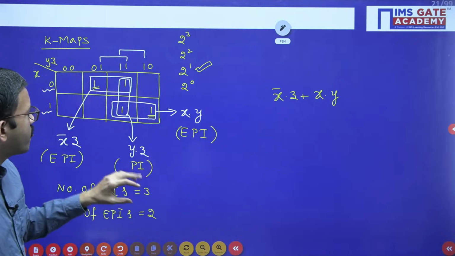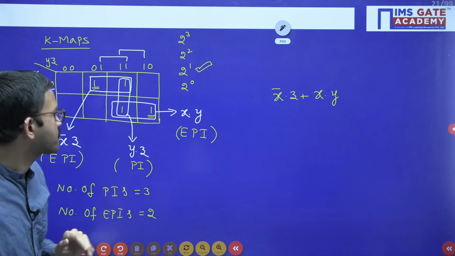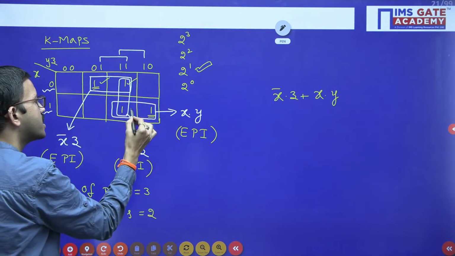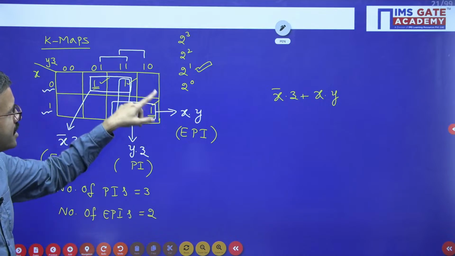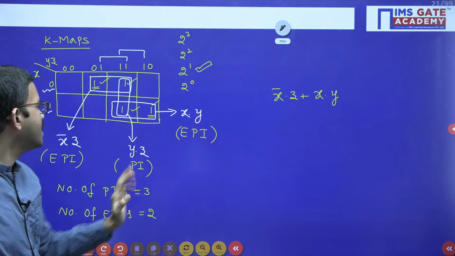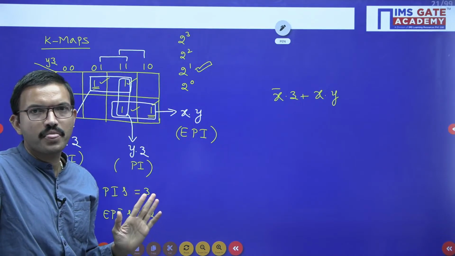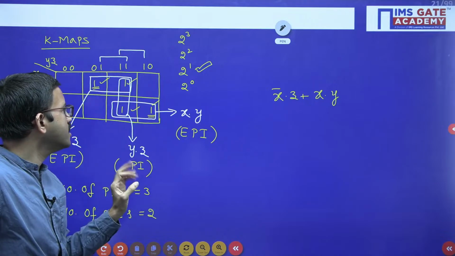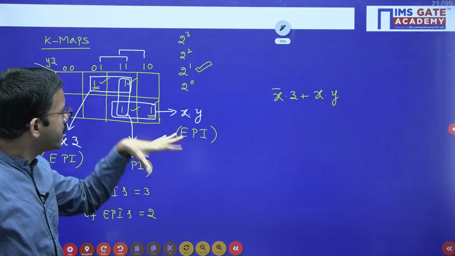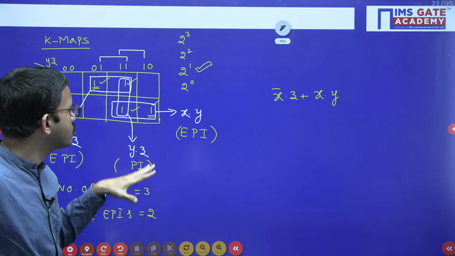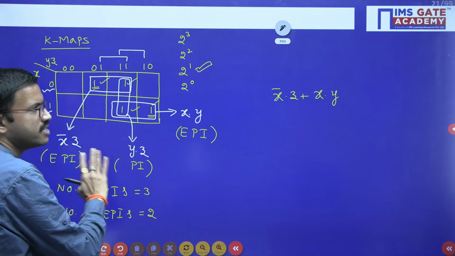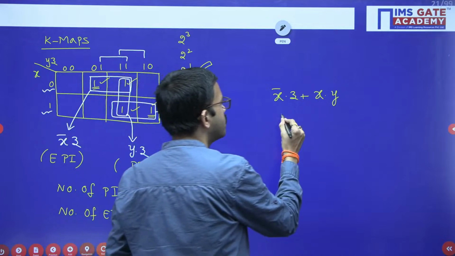Now we will check whether this prime implicant we have to consider or not. For example, x bar z you are getting because of these two ones grouping, and xy you are getting because of these two ones grouping. In this K-map, total 4 ones are there. All the 4 ones are covered by these two essential prime implicants. In that case, this prime implicant is not at all required. Suppose due to any reason, some of the ones are not covered by these two essential ones, then in order to cover those ones, we will consider the other prime implicant. But in this question, this prime implicant is not at all required. So the minimized function means this one.